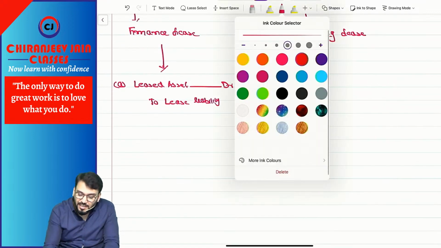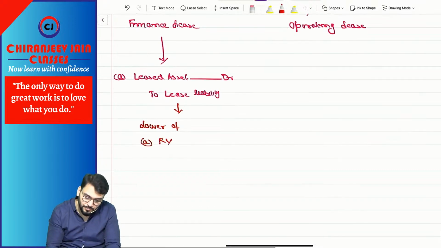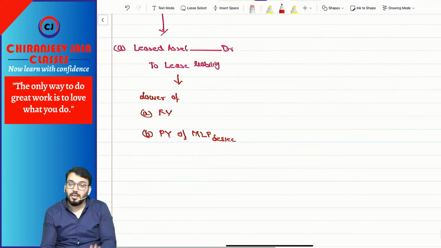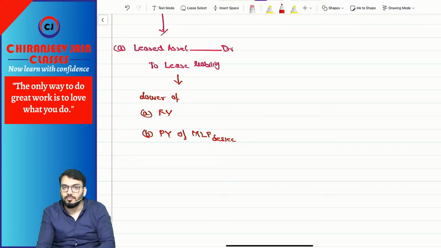Now this journal entry will be done at what amount? At the lower of: point A, fair value of the asset; point B, present value of minimum lease payment from the standpoint of the lessee. Understood? Fair value will be given in the question. MLP you need to calculate.